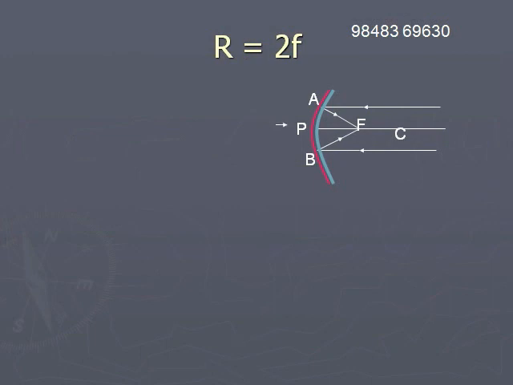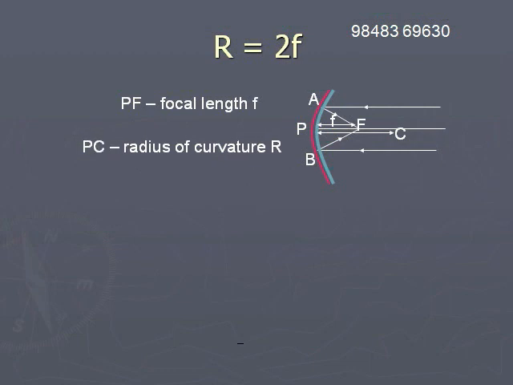Focal length is the distance from the pole of the mirror to the focus. Radius of curvature is the distance from the pole of the mirror to the center of curvature.